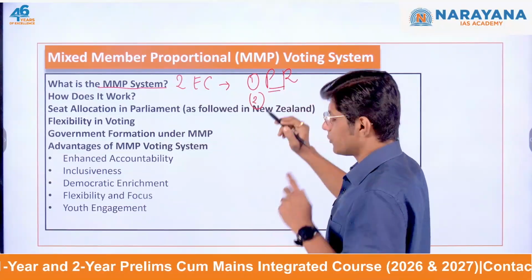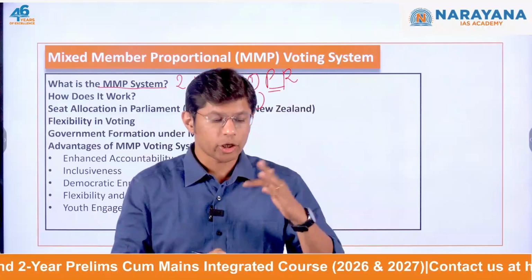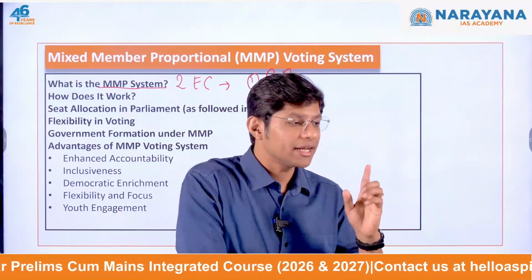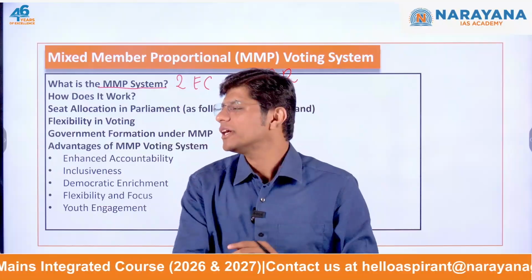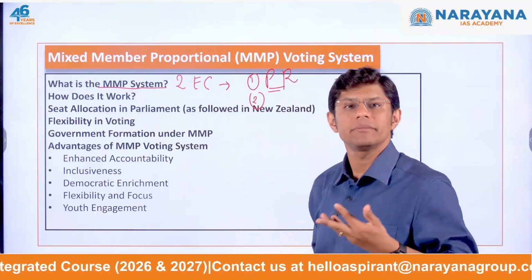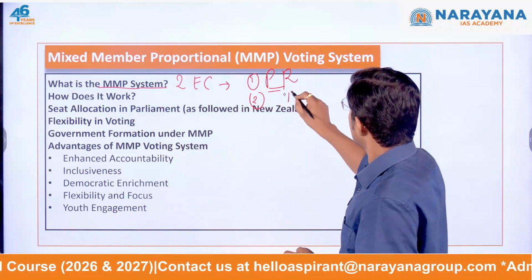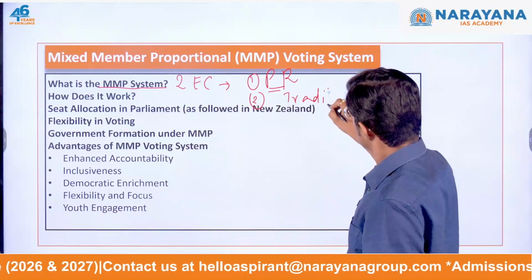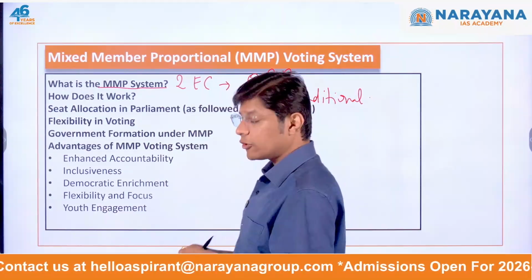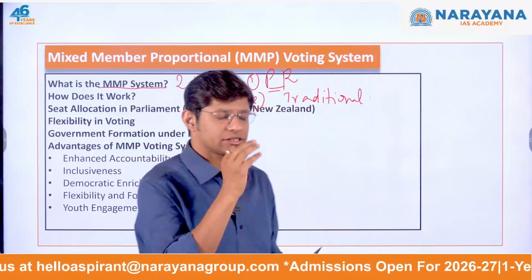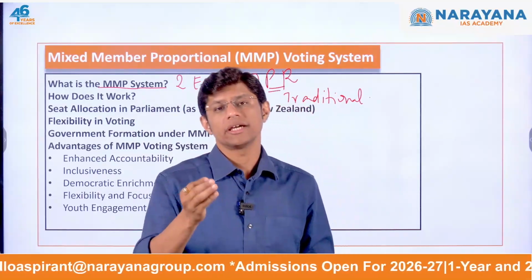This is the voting system that we use for the election to the president and vice president. And then we have the traditional constituency based system, where whichever candidate gets the maximum number of votes is declared winner.